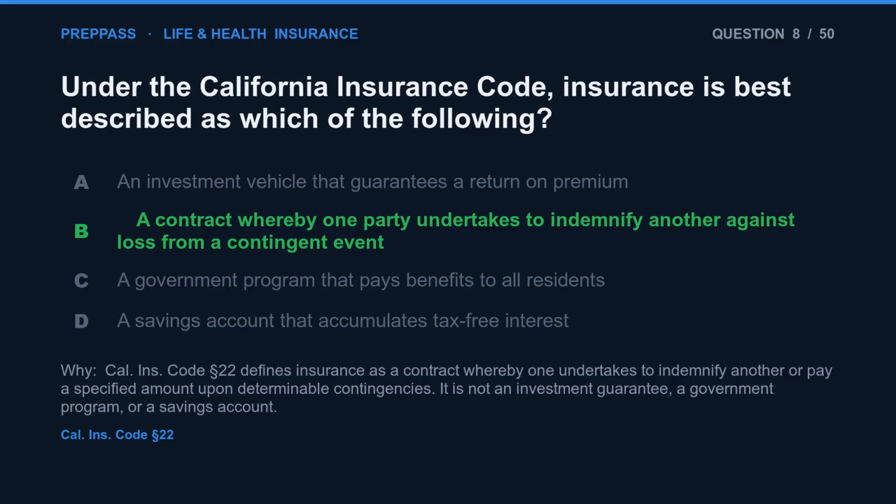The correct answer is B. Cal. Ins. Code Section 22 defines insurance as a contract whereby one undertakes to indemnify another or pay a specified amount upon determinable contingencies. It is not an investment guarantee, a government program, or a savings account.